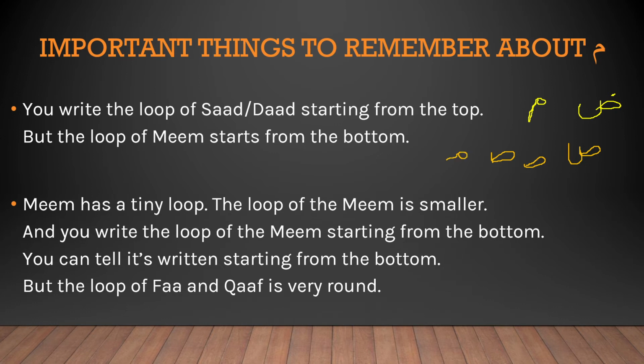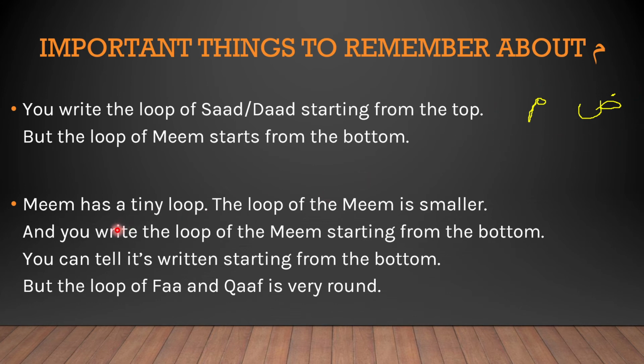This is how meme is made. It cannot be made like this. This is not how meme is made. It's wrong. And this only happens in the case of sod. So what we learned is that when we are making the loop, the loop of the sod and dot is always from the top. It cannot be from the bottom, it has to be from the top. But the meme loop starts from the bottom. This is an important thing to notice while you're writing these.